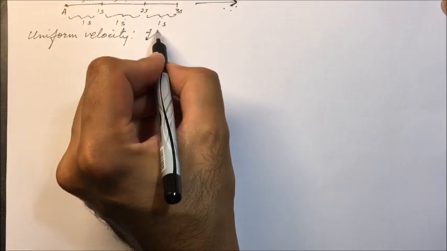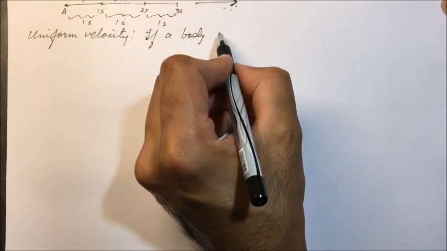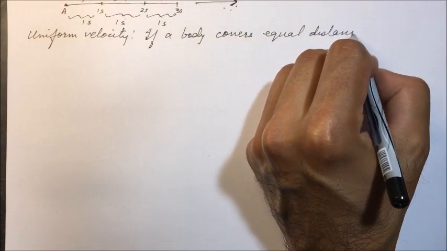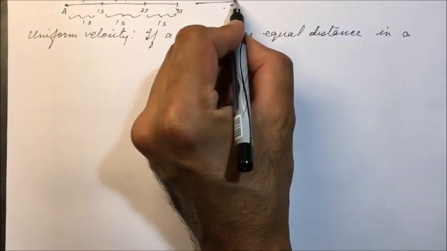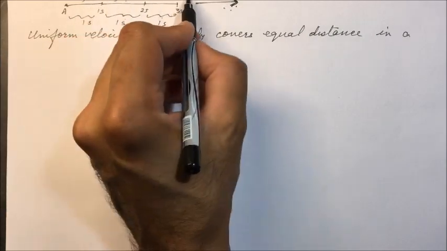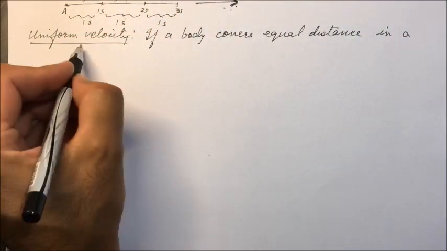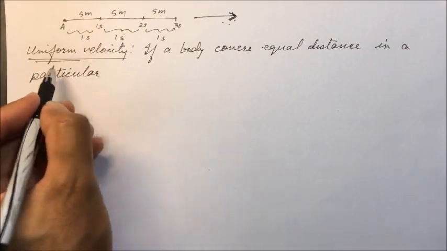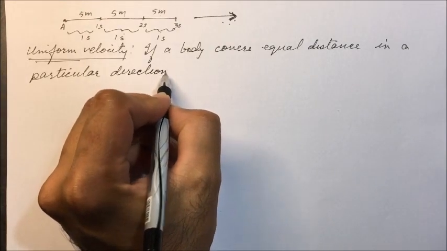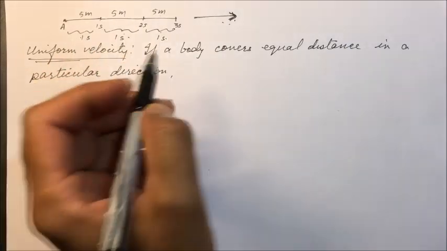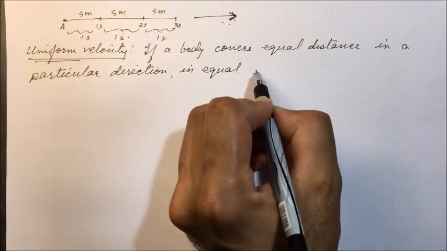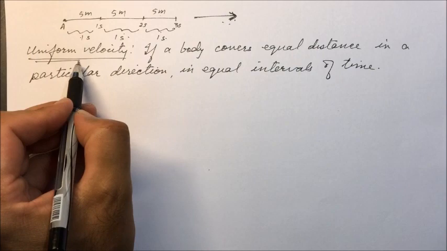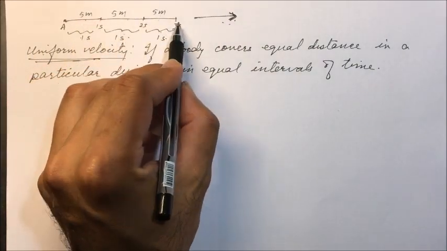So if a body covers equal distance in a particular direction, that is, the direction remains the same, in equal intervals of time, then the body is said to be moving with uniform velocity, that is, the same velocity.